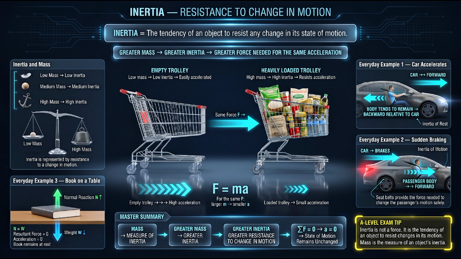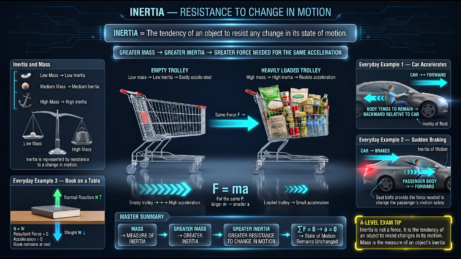The image also shows that inertia can appear in different situations. An object at rest has a tendency to remain at rest. This is sometimes called inertia of rest. For example, when a car suddenly starts moving forward, the passenger's body tends to remain in its original state of rest. The car moves forward underneath the passenger, so the passenger may appear to move backward relative to the car. The passenger is not actually being pushed backward by some mysterious force. Rather, the body resists the sudden change from rest to forward motion. The car seat then provides a force that accelerates the passenger along with the car.